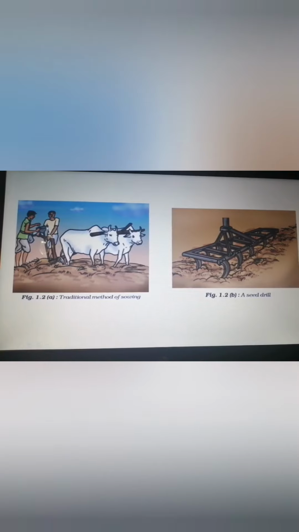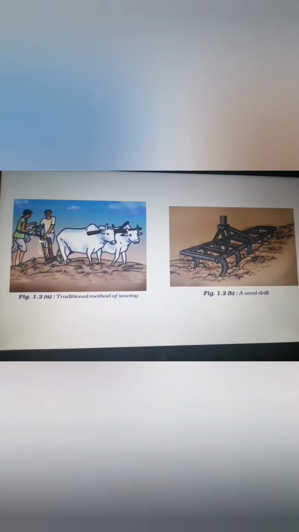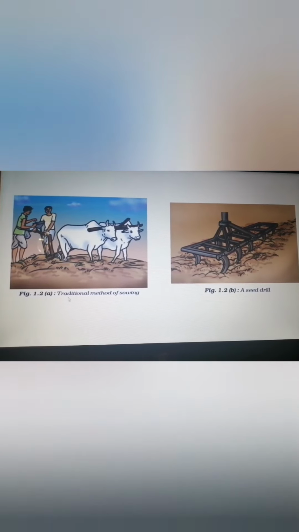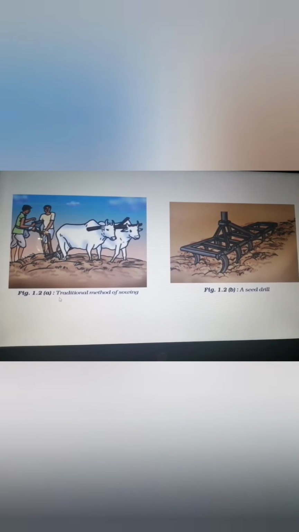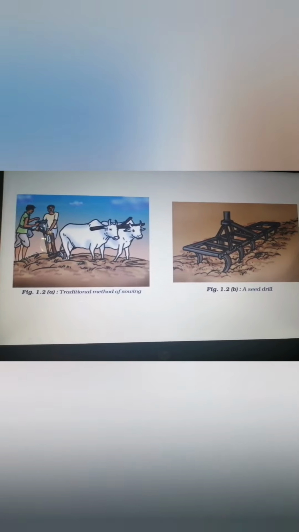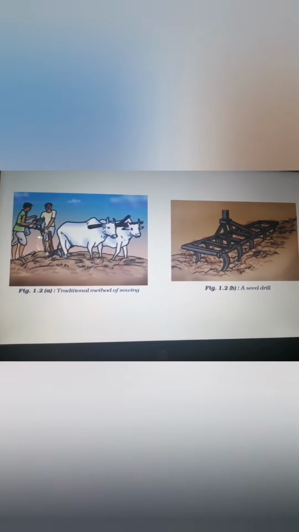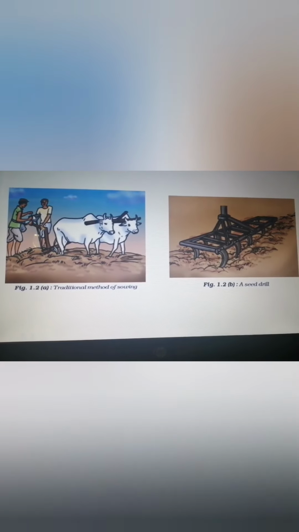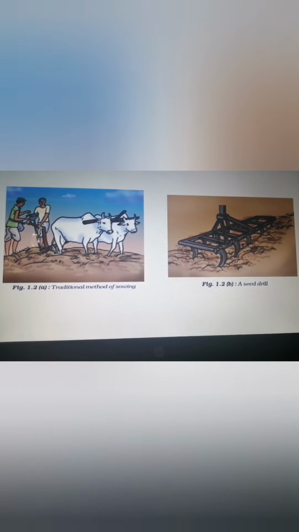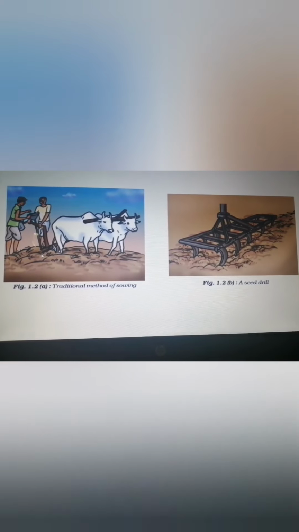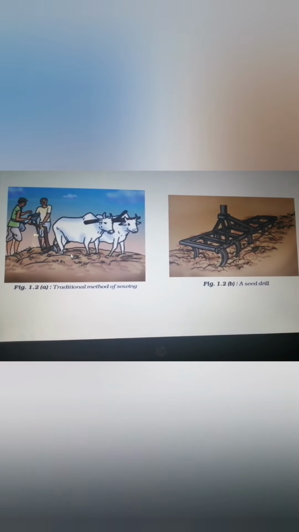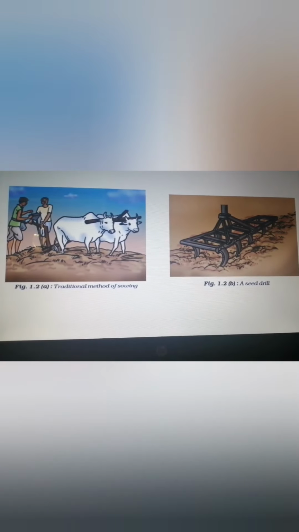Okay, now let us see the tools used for sowing. The first tool is the traditional method of sowing. In this, a funnel is used, which has a long pipe with a sharp end. The seeds are put inside the funnel, go through the pipe and land directly on the soil. This is the traditional method, which has been used from the beginning.